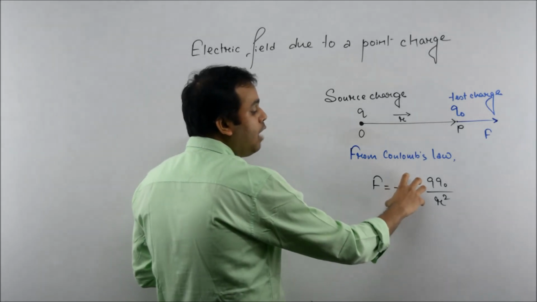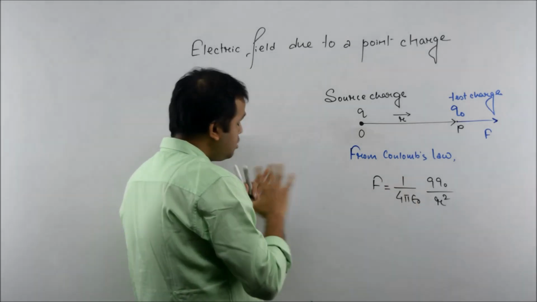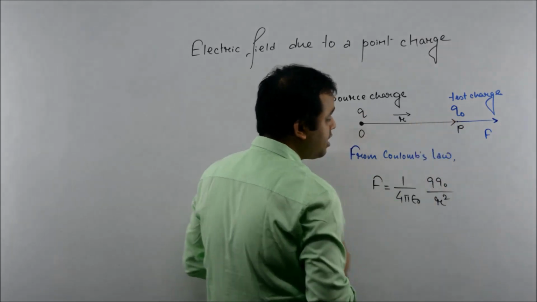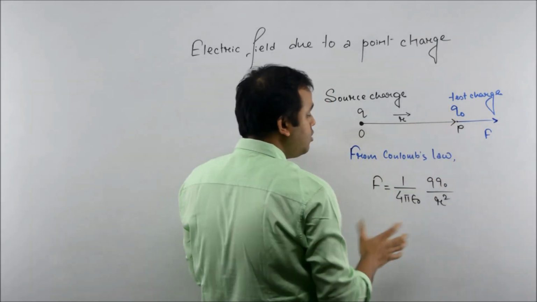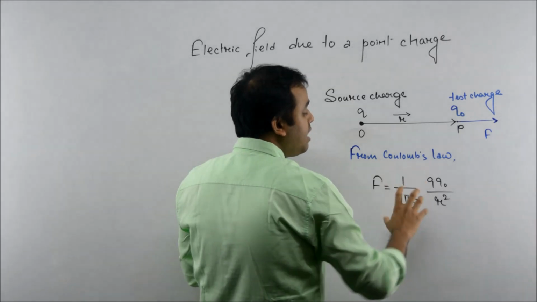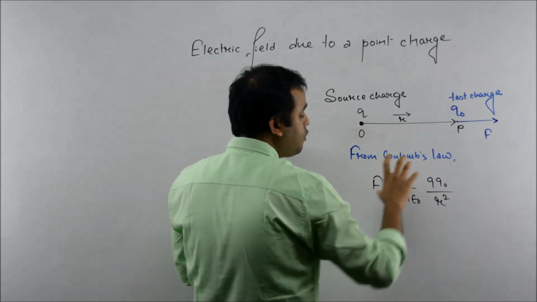And how have we written 1 by 4 pi epsilon naught? We are just considering that this medium is vacuum. Because this medium is vacuum, we can write 1 by 4 pi epsilon naught in the place of constant here.